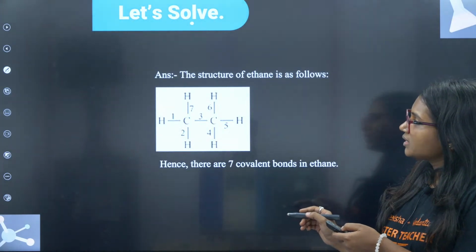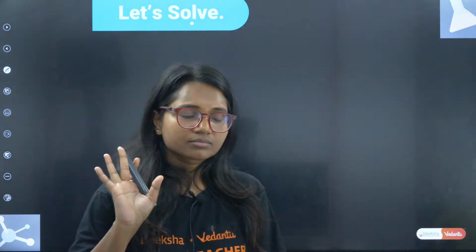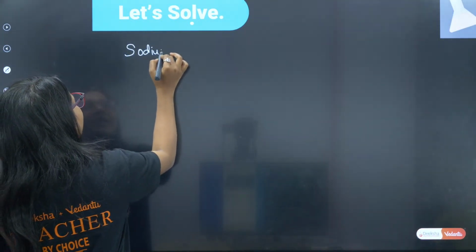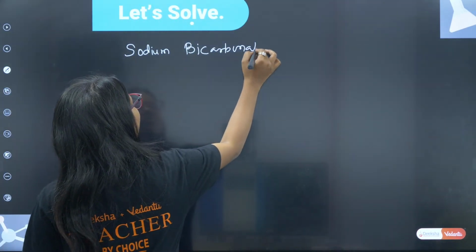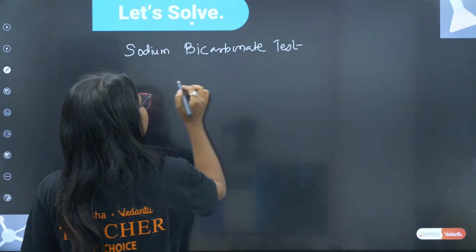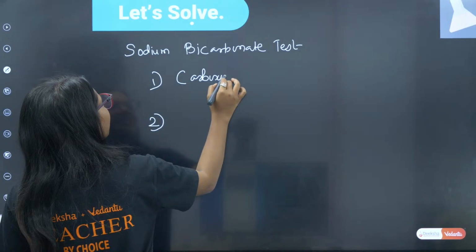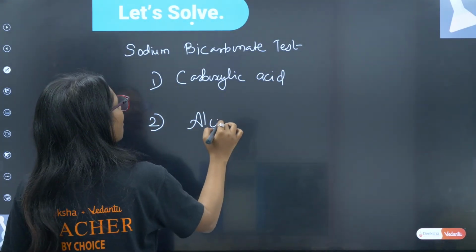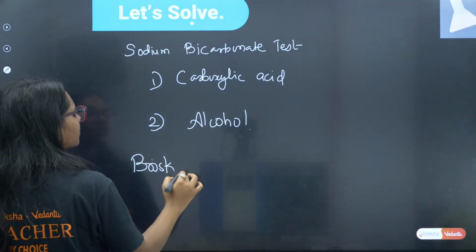Let me find one page and tell you. Here, see. Sodium bicarbonate test. You tell me, carboxylic acid and alcohol, who is going to give you the brisk effervescence?